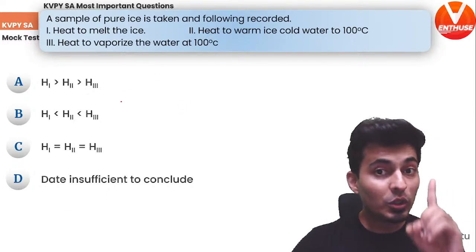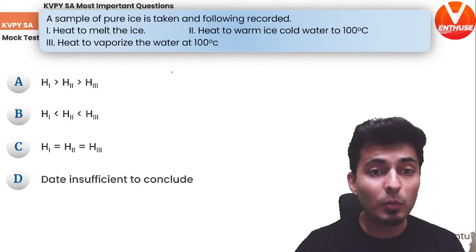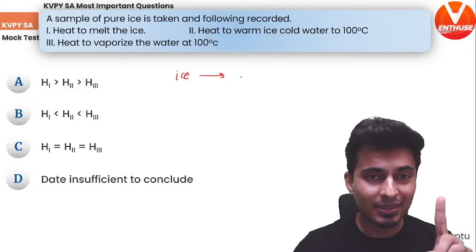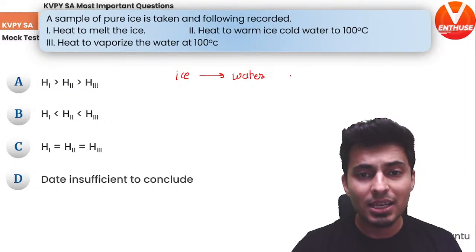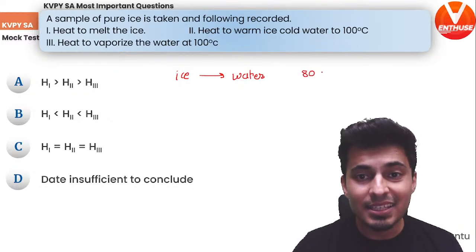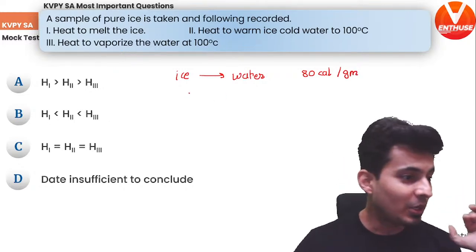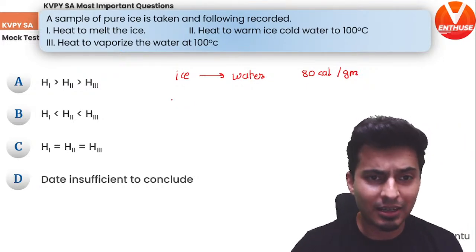Now, you should know certain data points. Number one, the heat required to melt the ice. When you take ice and melt it into water, the amount of heat you need is 80 calories per gram. Yes, it is 80 calories per gram. Many of you are saying B, Athira is saying C. Let's see whether you are correct or wrong.